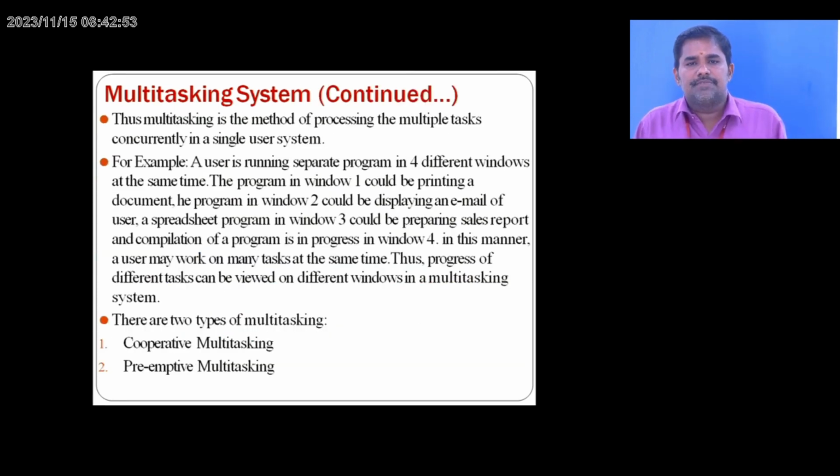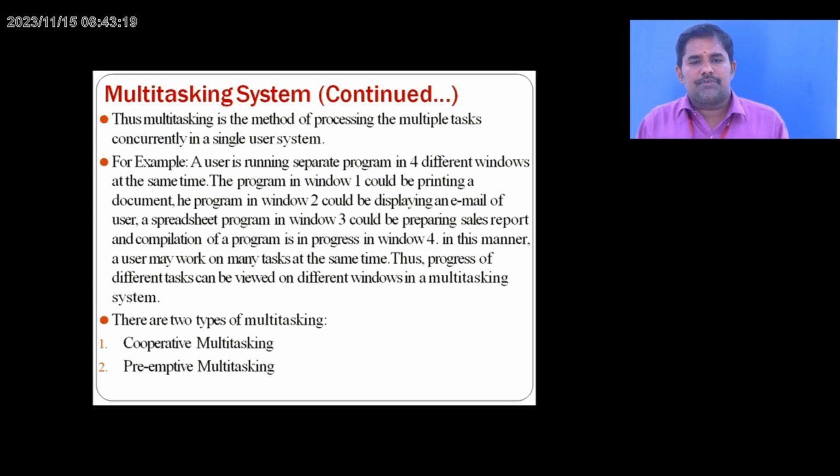Multitasking systems are a method of processing multiple tasks concurrently in a single-user system, as we already explained. In a single-user system, we perform multiple tasks. For example, a user running separate programs in 4 different windows. So simultaneously I can access PowerPoint, a Word document, or Paint, like that.